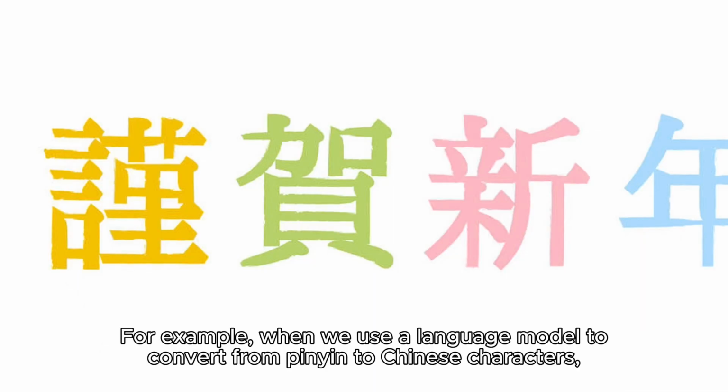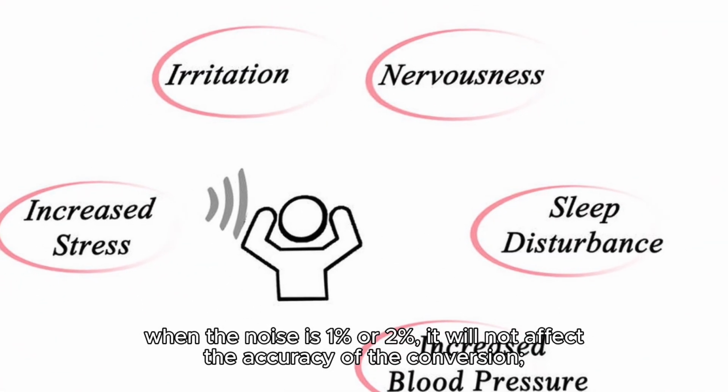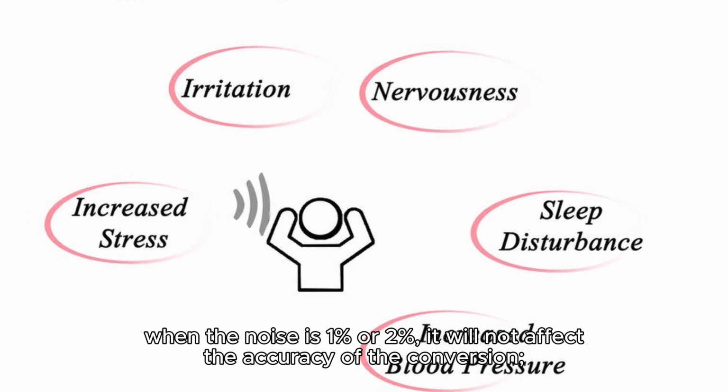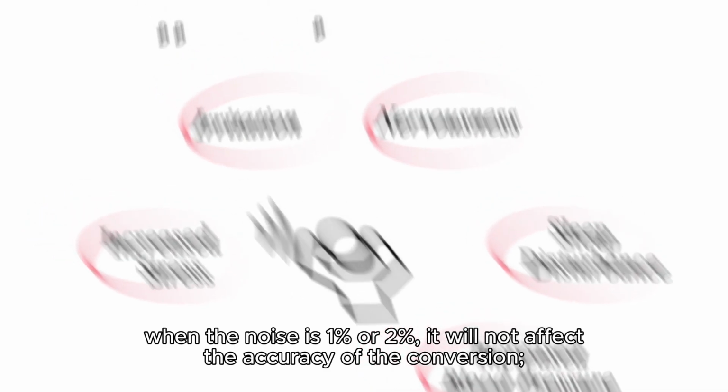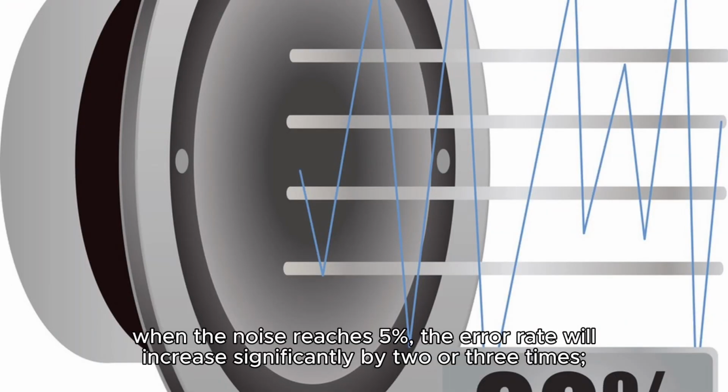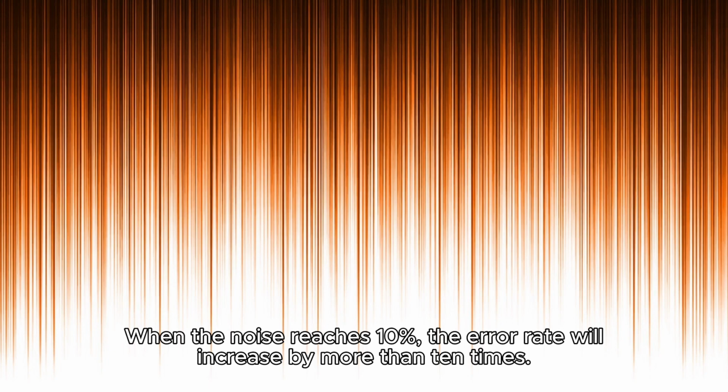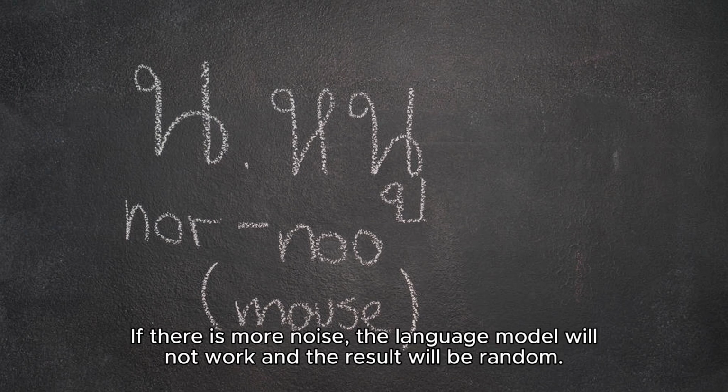For example, when we use a language model to convert from Pinyin to Chinese characters, when the noise is 1% or 2%, it will not affect the accuracy of the conversion. When the noise reaches 5%, the error rate will increase significantly by 2 or 3 times. When the noise reaches 10%, the error rate will increase by more than 10 times. If there is more noise, the language model will not work and the result will be random.